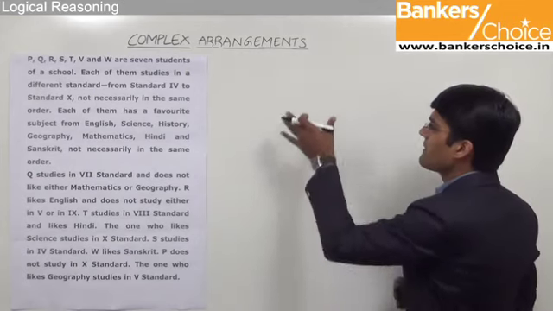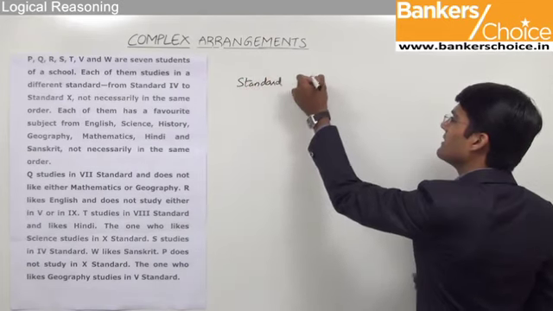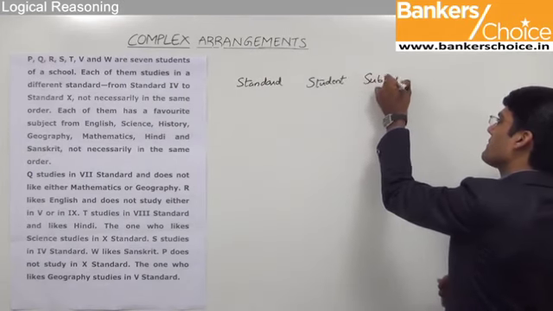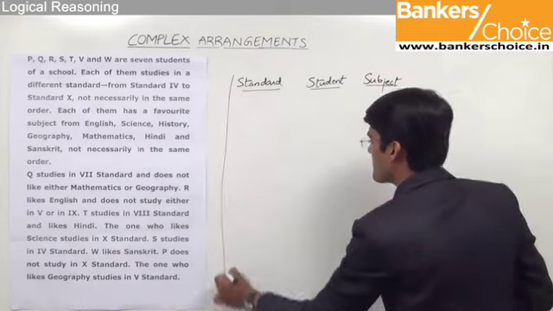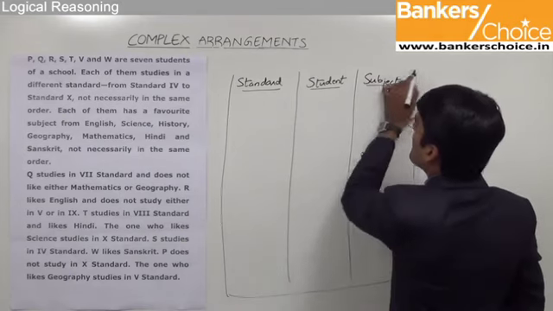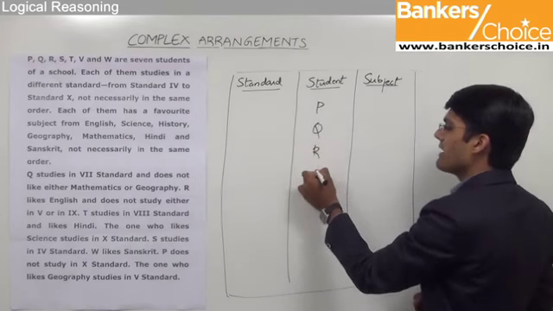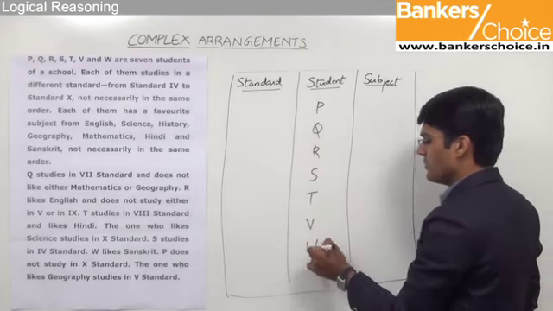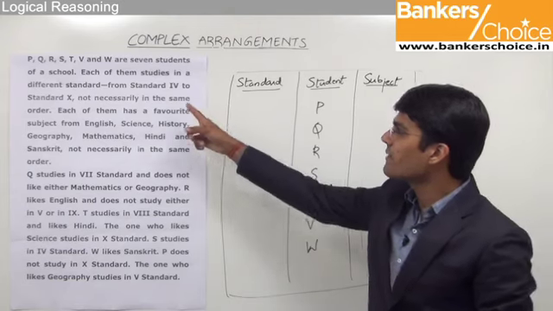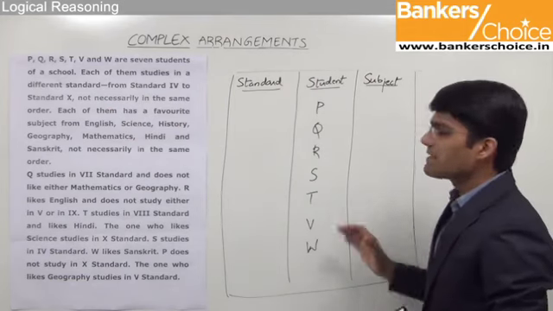As I've already mentioned, we first need to make 3 columns here. One is for the standard of the student, the second one is the student name, and the third one is his favorite subject. So let us make a complete table. Now first let us list down the names of all the 7 students, that is P, Q, R, S, T, V and W. For each of these students we need to find out the standard and subject. We know that the given standards are from 4th to 10th and there are 7 subjects. So let us read the statements one by one and try to fill the table.